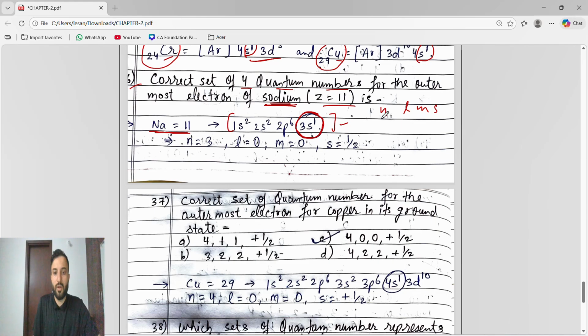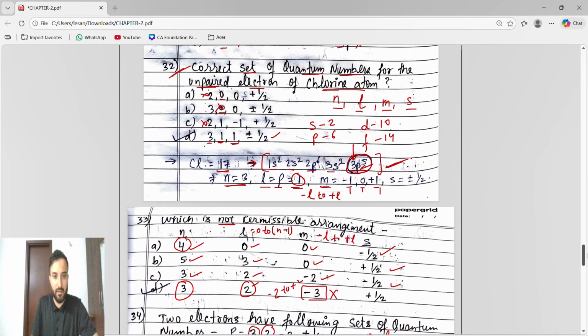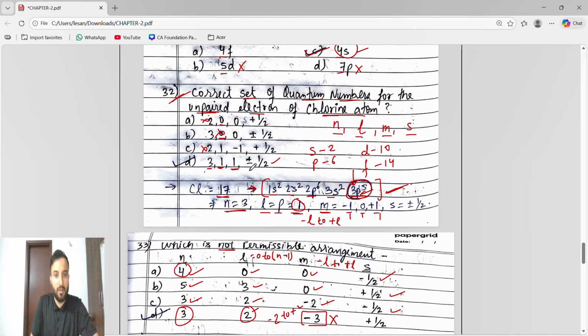So from here we have to write n, l, m, s. The n is what, guys? n is 3. Next is s, so what is the value of l in the s subshell? l is 0. If l is 0, m is also 0, because m ranges from minus l to l, so minus 0 to 0 is 0. And s can be either plus half or minus half. So the correct set is 3, 0, 0, half. We have to look at the options like this and start eliminating.